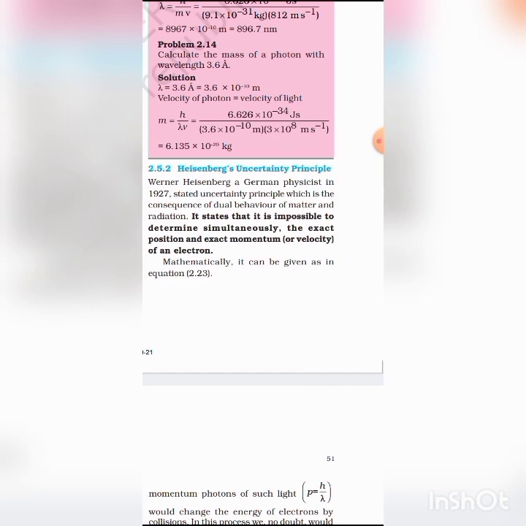And the significance of the uncertainty principle is that it rules out the existence of definite paths or trajectories of electrons and other similar particles. And the effect of Heisenberg uncertainty principle is significant only for the motion of microscopic objects and is negligible for that of macroscopic objects.